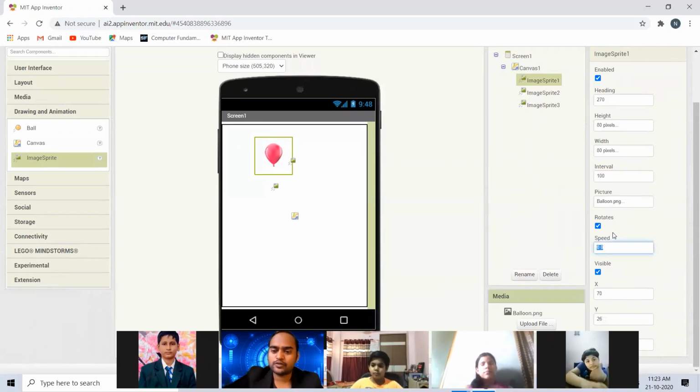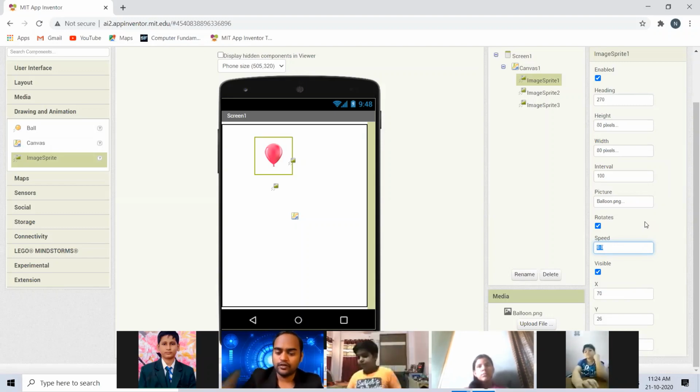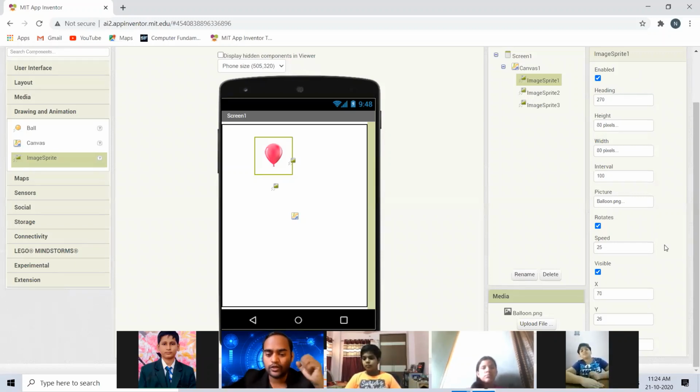And the speed: at what speed you want your balloon to fall. In a mobile gaming app, speed is how many pixels per second you want it to travel, to move. So for the time being, let it be 25. So in 1 second it will travel 25 pixels. If you want to change it further, you are free to do so. You can set 50 pixels, and at that time it will move faster. Okay, so speed is pixels per second. How many pixels in a second you want your balloon, your image or sprite, to travel on the screen.